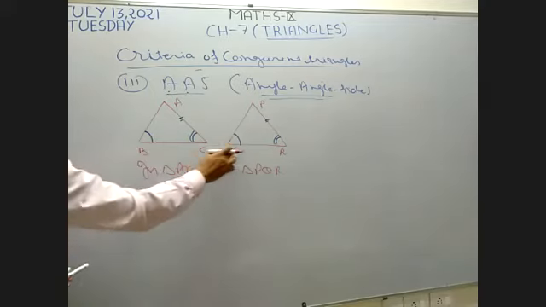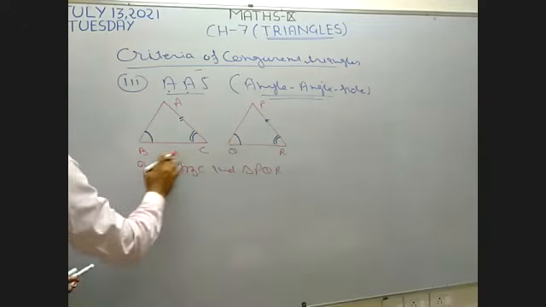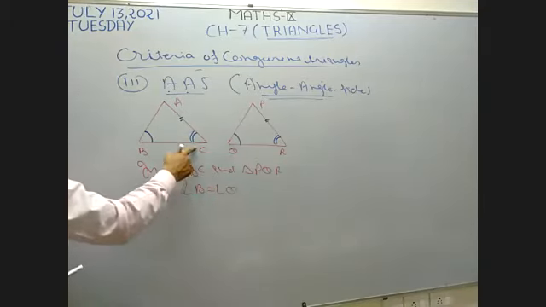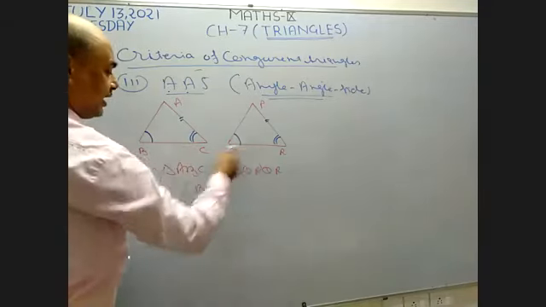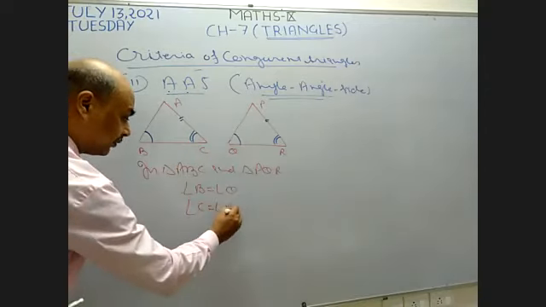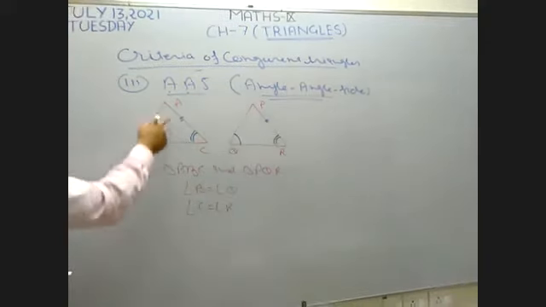This angle is equal to this angle. Angle B equal to angle Q, it is given right here. After that, the second angle, the right angle of both the triangles, are equal. So right here, angle C equal to angle R. Now what is given?